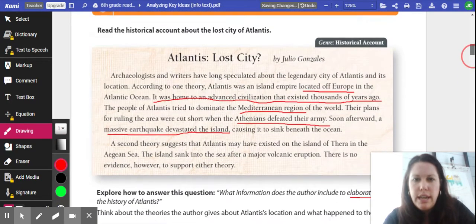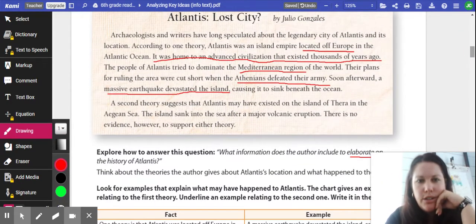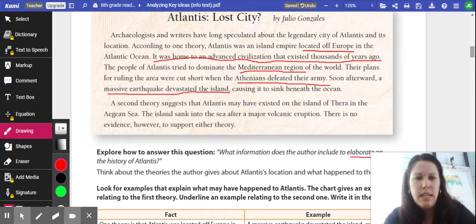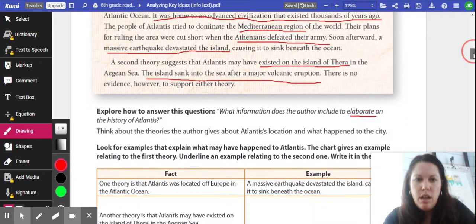So let's look at the second paragraph. A second theory suggests that Atlantis may have existed on the island of Thera in the Aegean Sea. The island sank into the sea after a major volcanic eruption. Here we go. There is no evidence, however, to support either theory. That it existed on the island of Thera. Okay. Let's see.